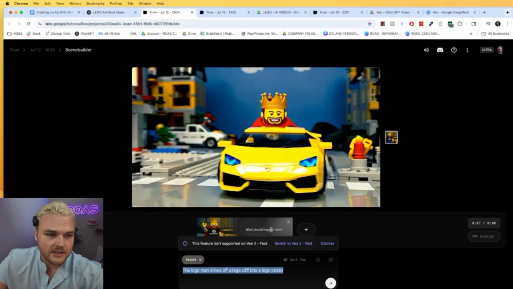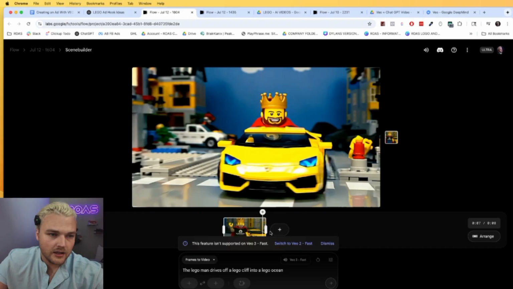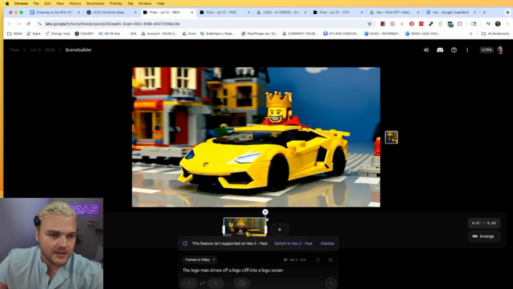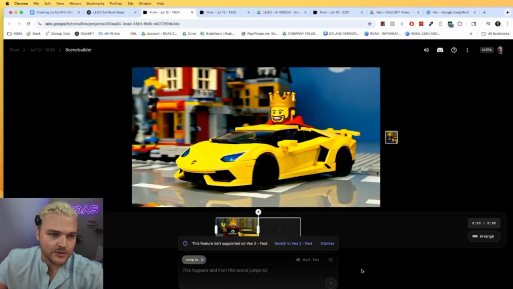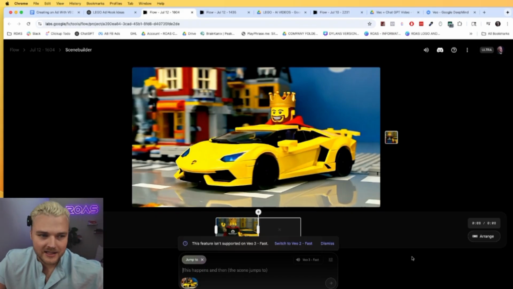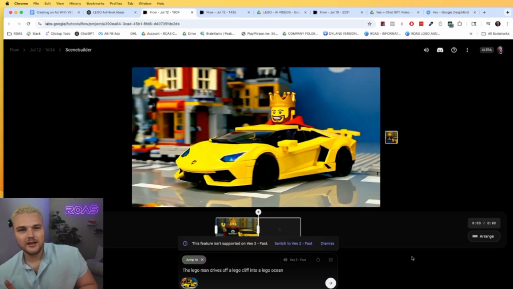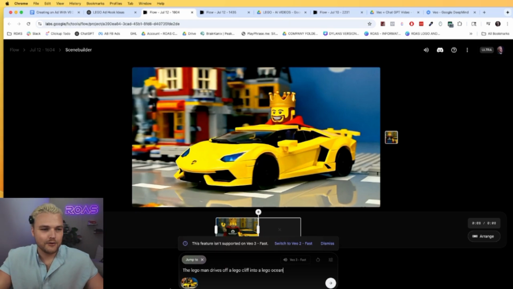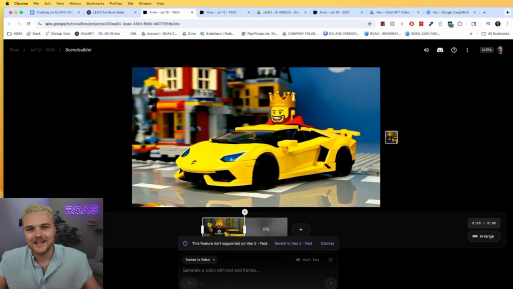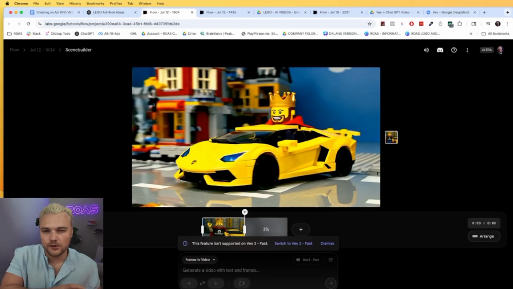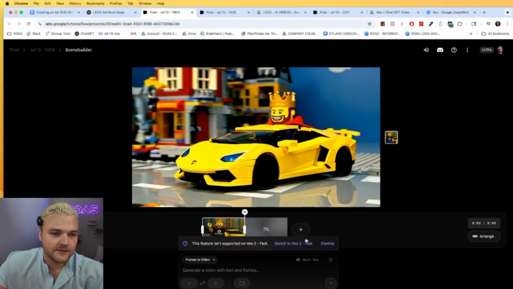So what you can do is, instead of using extend, you take this right here, you drag it to the last frame, and then you choose jump to. It's kind of confusing because this is basically the same as extend. I think it's meant to be like cutting to a totally different scene, but it takes the first scene here and makes the first frame, and then it continues it. So it's basically the same as extend. I think it's just extend is supposed to take some of the context from earlier and use it. But yeah, this is going to produce this video here.